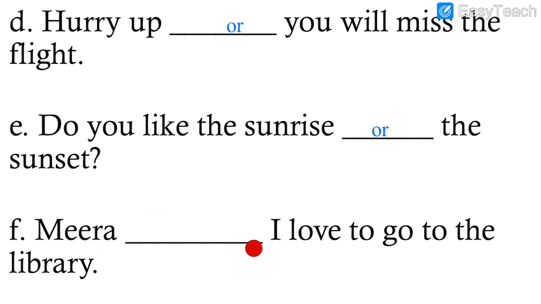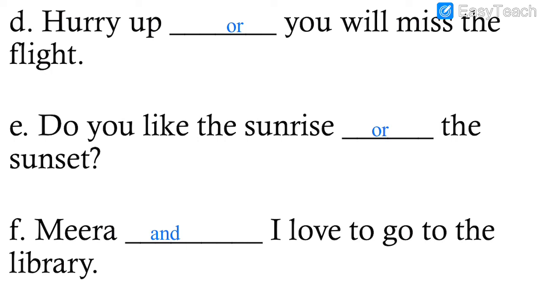Meera dash I love to go to the library. So both of us like to go to the library. So there we write "and" because it is the same kind of sentence. Meera and I love to go to the library.